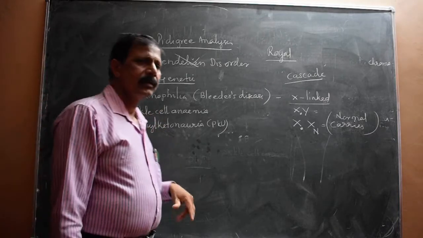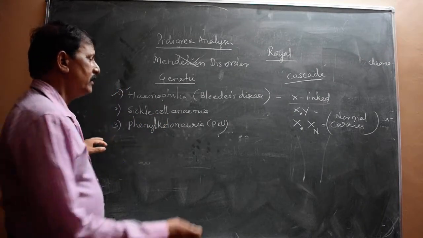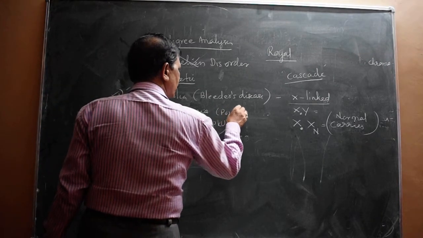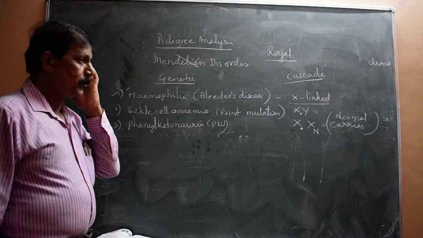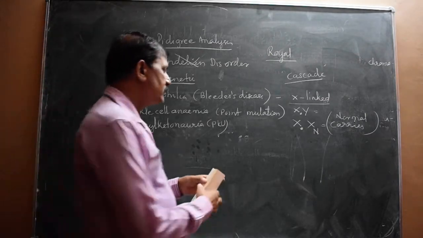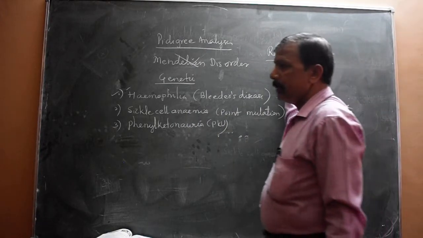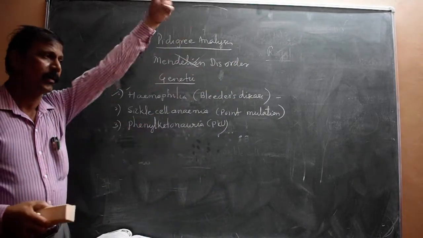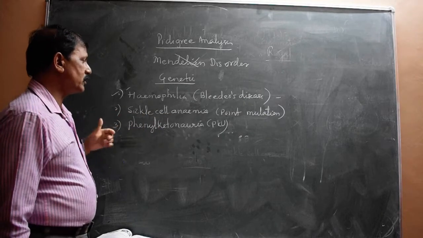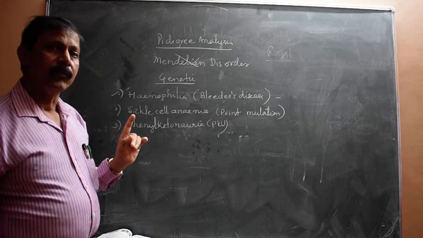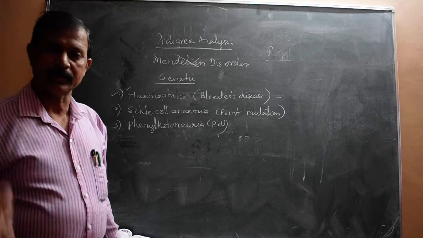So the next one is sickle cell anemia. Again, just to come across this, this is called a point mutation example. Sickle cell anemia is an example of what? The point mutation. Sickle cell anemia is due to a single base pair change in our DNA. In DNA there is a single base change, and that results in a point mutation, and when sickle cell anemia starts, the hemoglobin of the individual is affected.